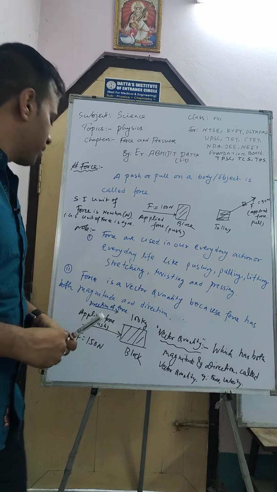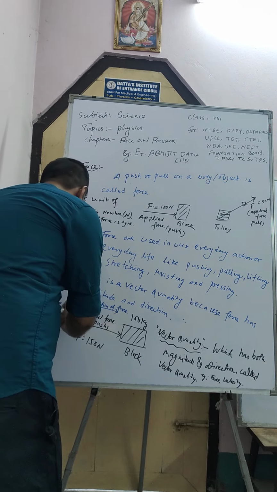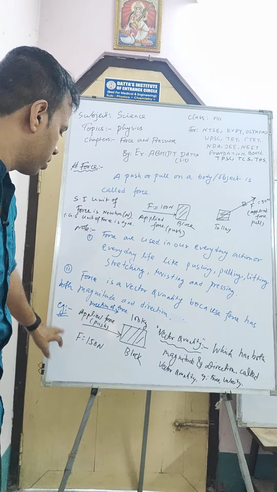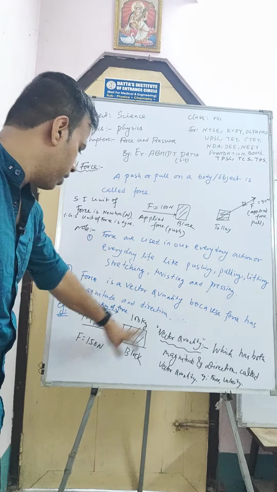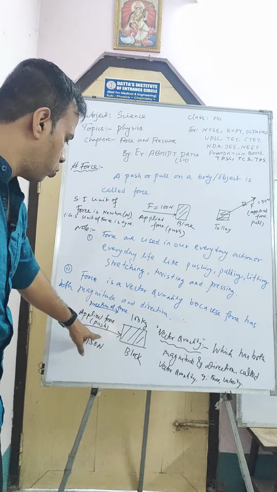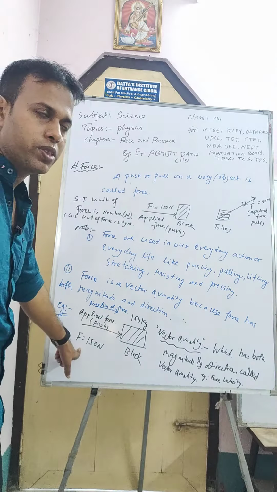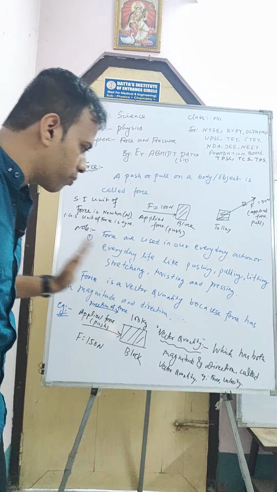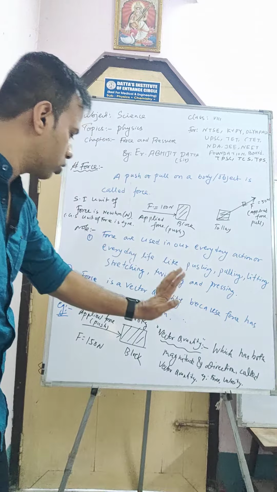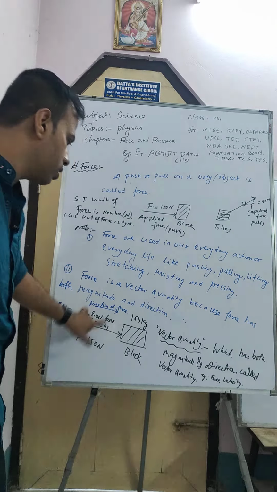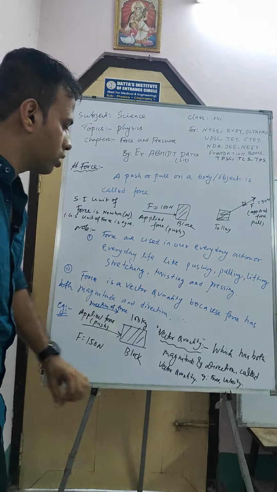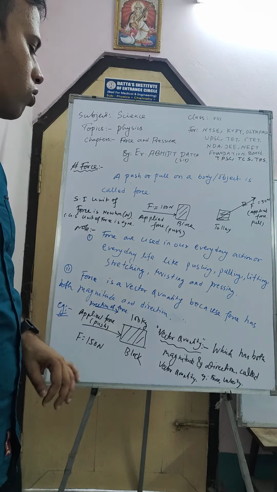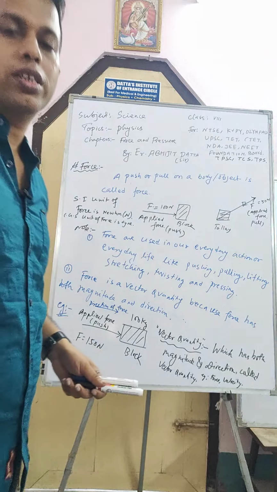Next, I am giving one example of how force has both direction and magnitude. This is one block, and I am applying force here. That is pushing with what quantity? 150 Newton. This is the magnitude of the force, and this is the direction in which I am applying force. So force has both magnitude and direction. That's why it is called a vector quantity. So what is a vector quantity, sir? That which has both magnitude and direction is called a vector quantity. Example, force and velocity.